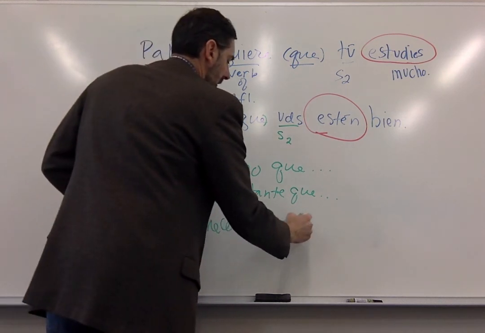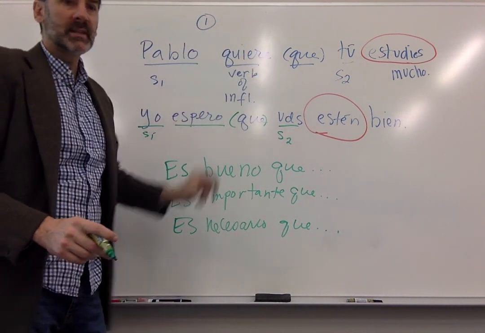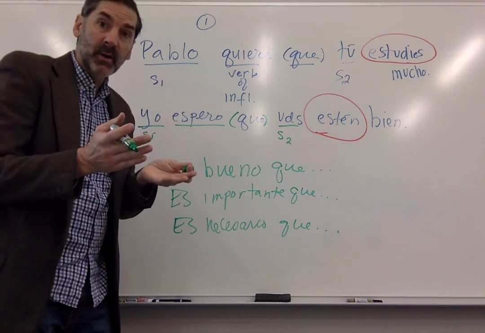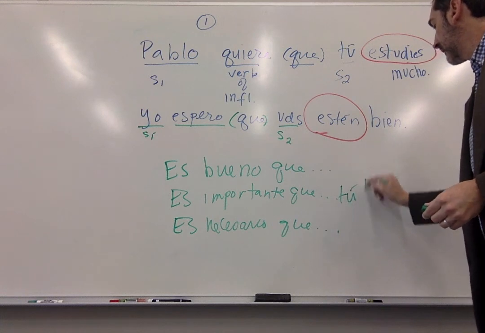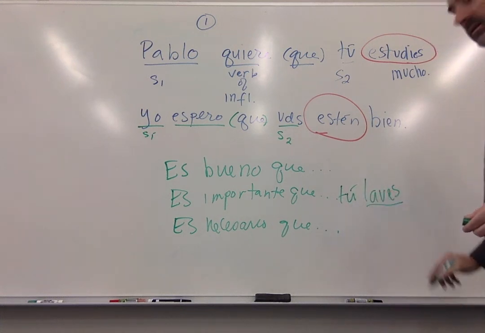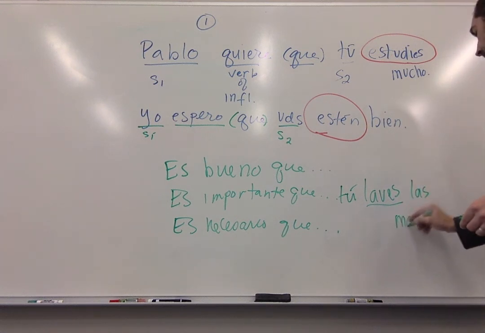Es necesario que tú estudies. Es importante que tú laves las manos. Es importante que tú laves, subjunctive, las manos.